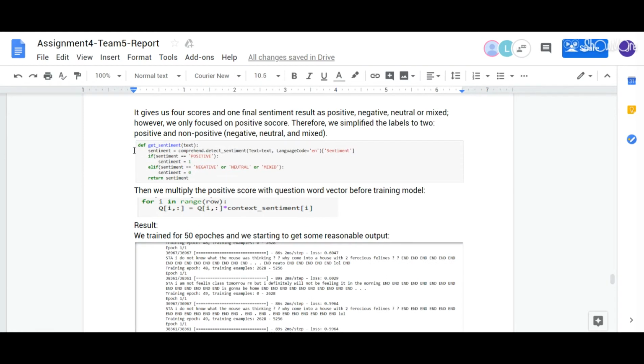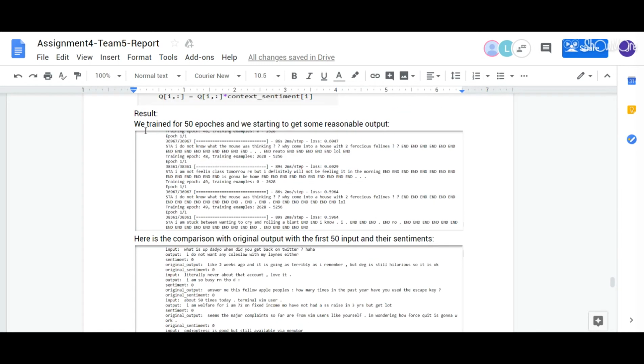However, we are only concerned about the positive score. So we set the positive sentiment equal to 1, and all the rest of them are 0. And then we multiply the positive score to the question word vector before training.